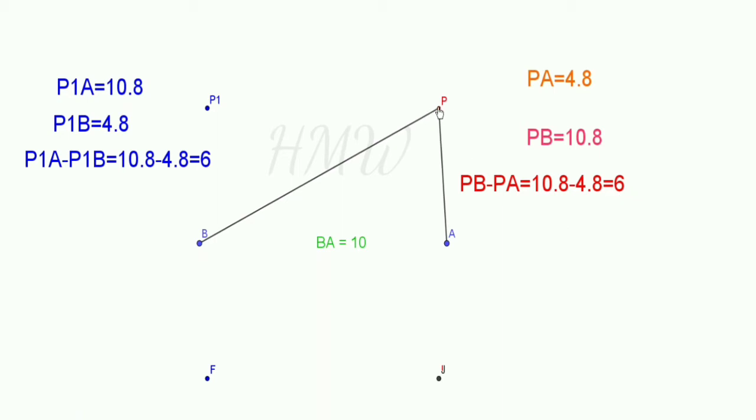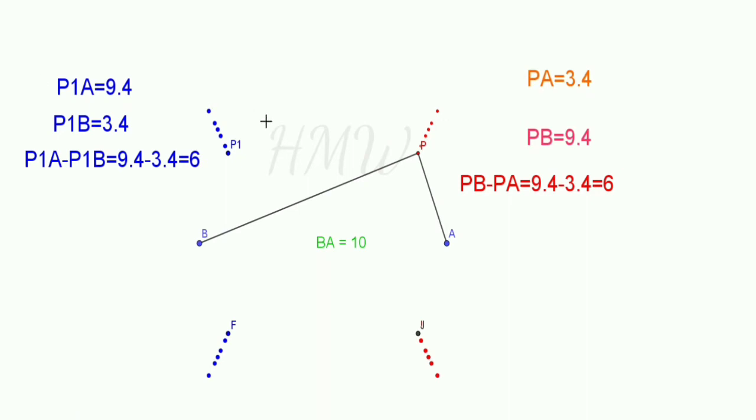Here when the point P is here, the distance PB is 10.8 and PA is 4.8. The difference is 6. So now the point P is moving in such a way that this difference is a constant. Constant means it will not change. So this difference is not going to change, but the point P is moving. Let us see now. So the point P has moved here. Now the difference is the same. You can see that PB is 9.4 and PA is 3.4. The difference between these two distances is 6.